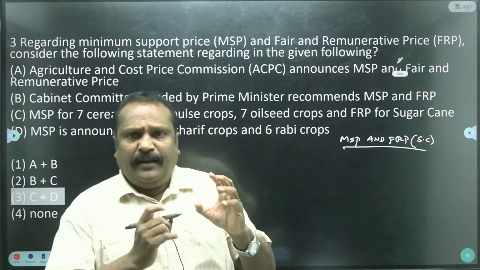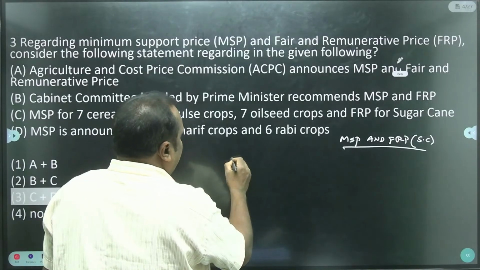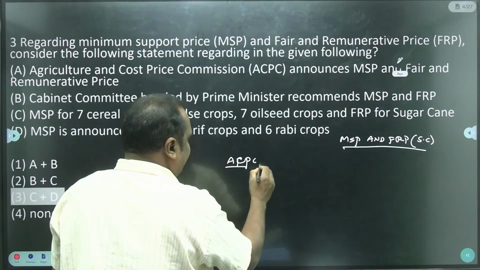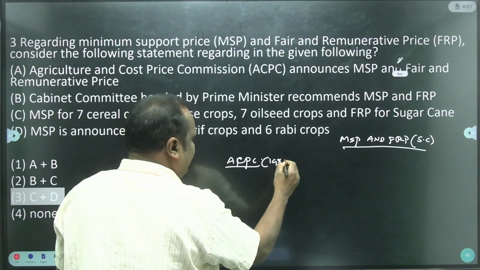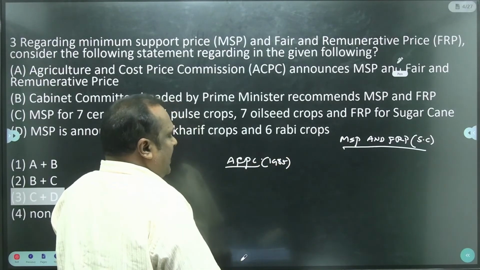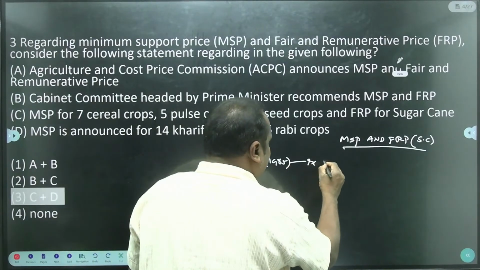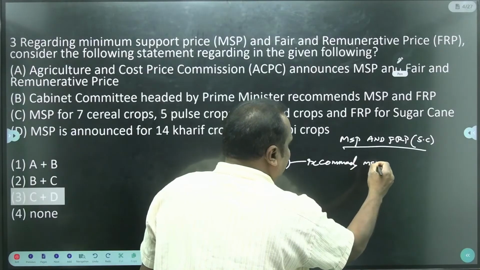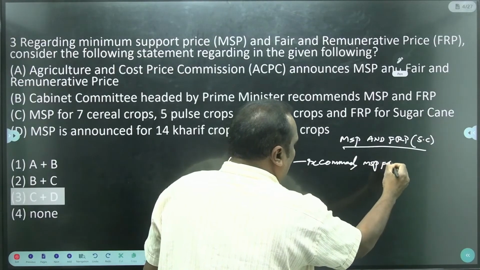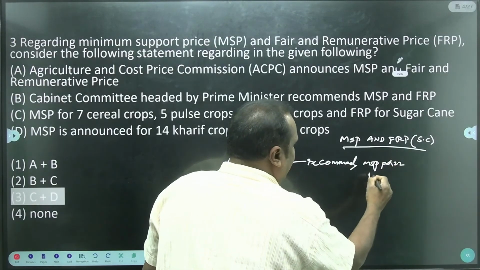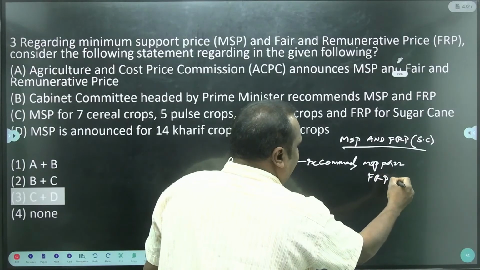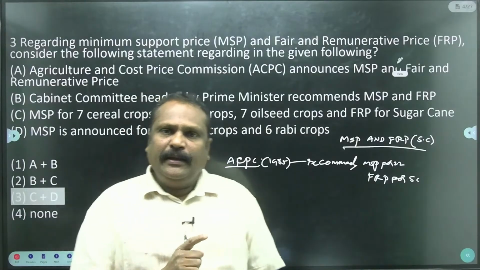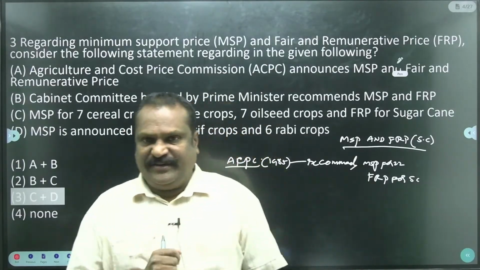See, the Agriculture Cost and Price Commission came into existence in 1985, and it recommends the MSP for 22 crops and the fair and remunerative price for sugar cane during the Kharif and Rabi seasons.